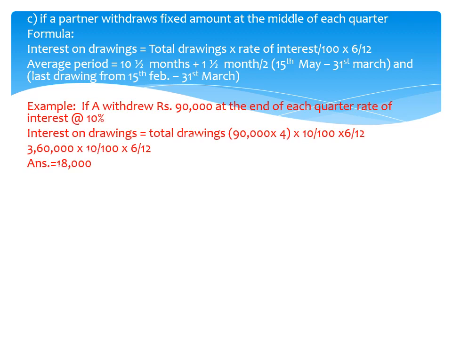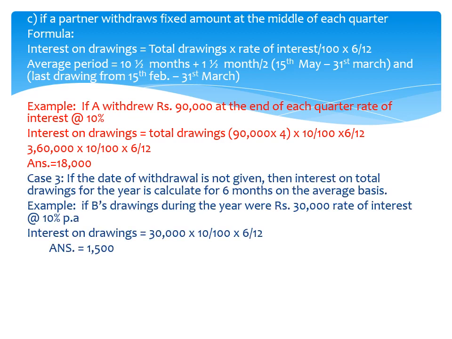For example, if A withdraws rupees 90,000 in the middle of each quarter, at the rate of interest of 10%. Interest on drawings is equal to total drawing. So total drawings again 90,000 into 4, that is 3,60,000. Rate of interest 10 upon 100 into 6 by 12. Answer 18,000.